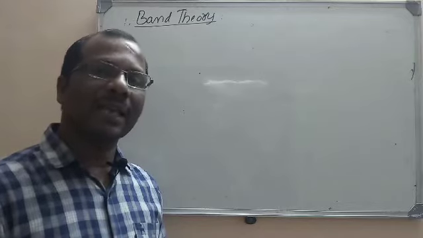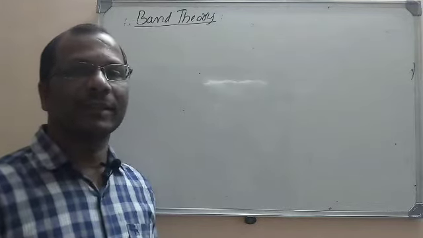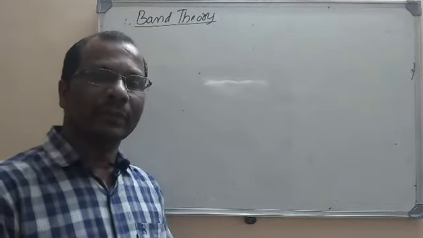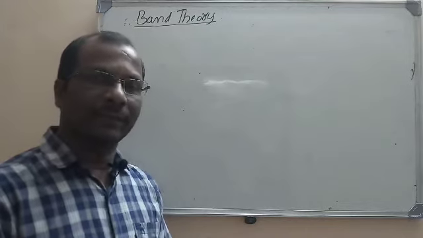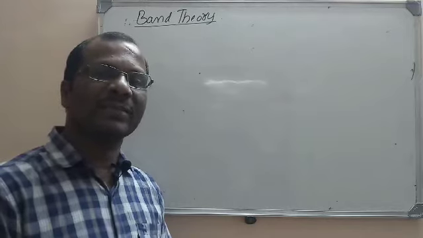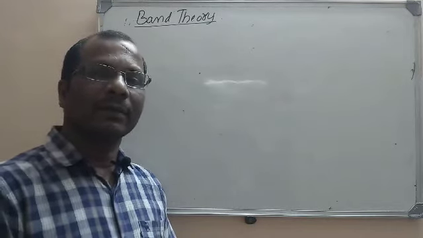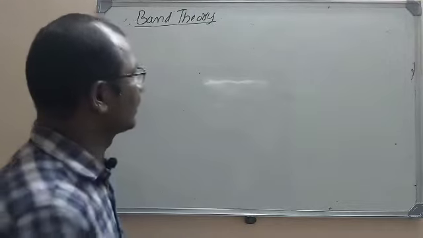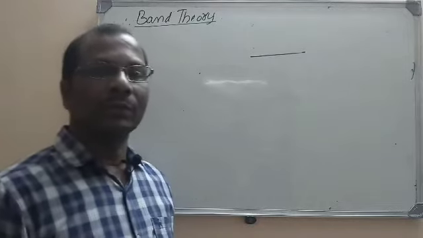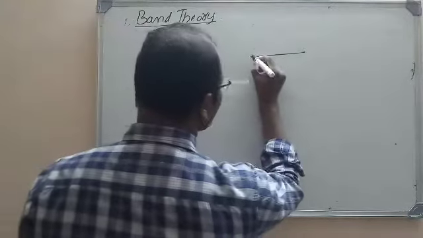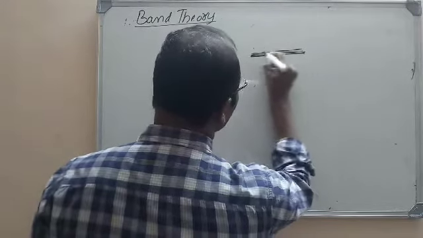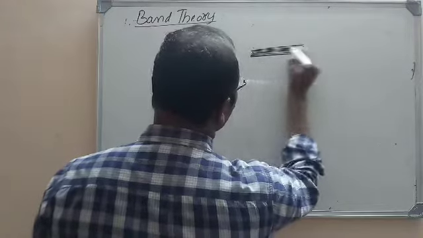Each molecular orbital is one energy level, but there is a small energy gap between one level and another energy level. If you take molecular orbitals, there is a very slight or marginal gap between one energy level and another. For example, this is one line representing one energy level. The next energy level will have slightly greater energy than this, and the next one, and so on. So here each line represents one energy level.